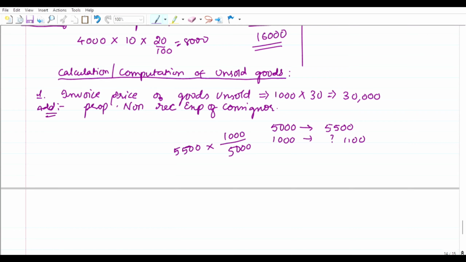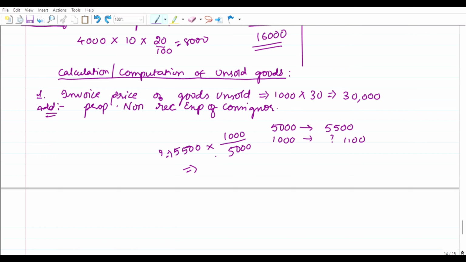If you have a question mark, take it to the left side and divide with the top of it, that is cross multiplication. You will get 1100 rupees directly.